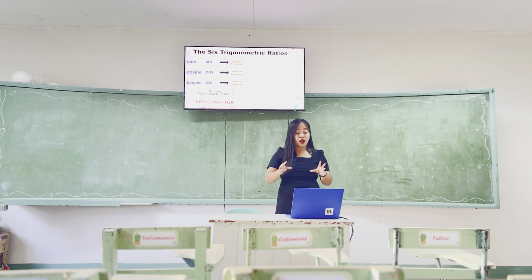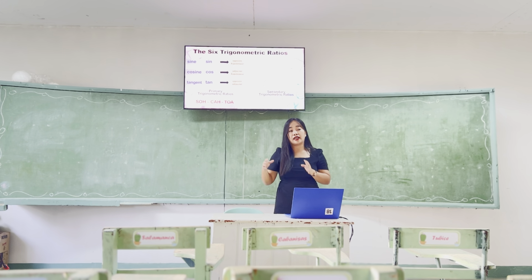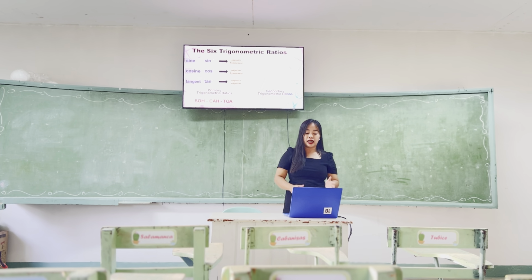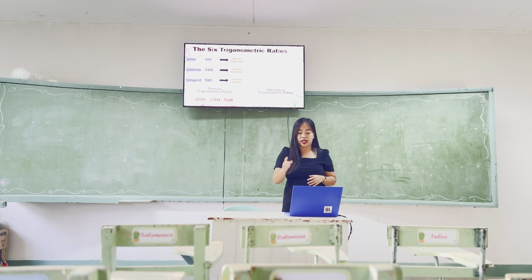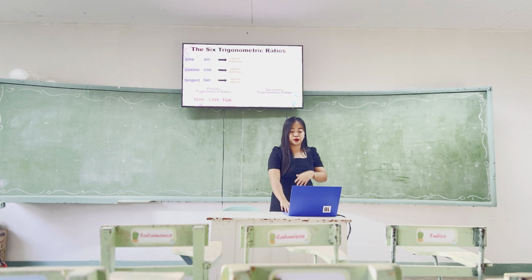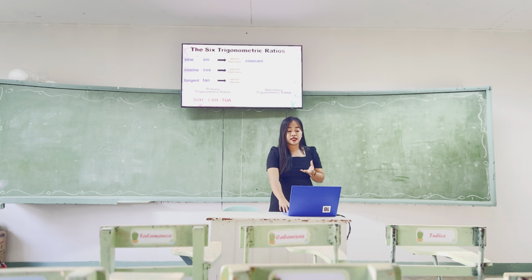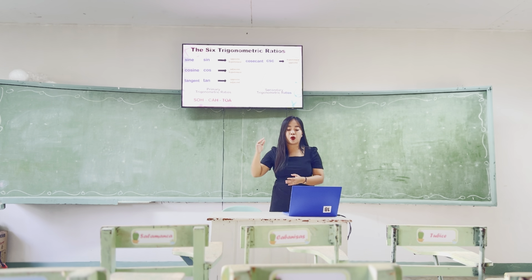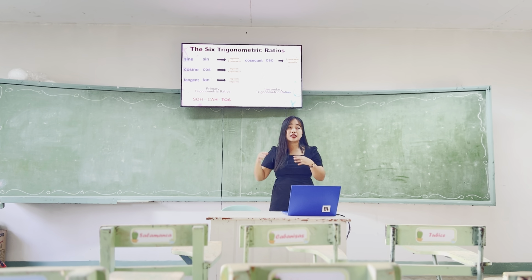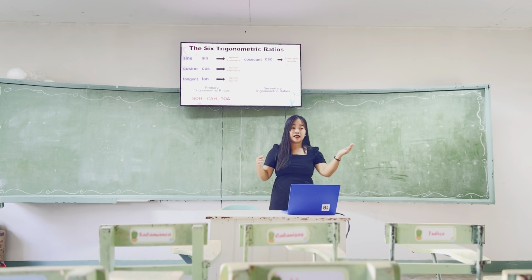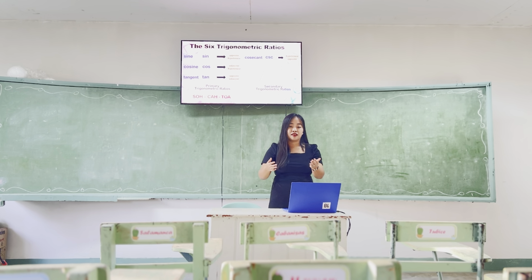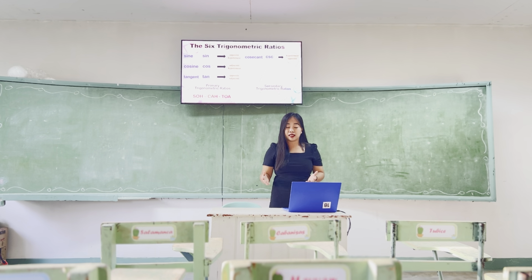Okay, now we also have here the secondary trigonometric ratios, which are reciprocals of the primary trigonometric ratios. Okay, let's see if you can observe the difference between the two. Okay, so we have cosecant. Okay, what is the ratio? Hypotenuse over opposite. What is the difference between sine and cosecant with regards to their ratios? They interchange, or it is just the reciprocal of the primary trigonometric ratios.